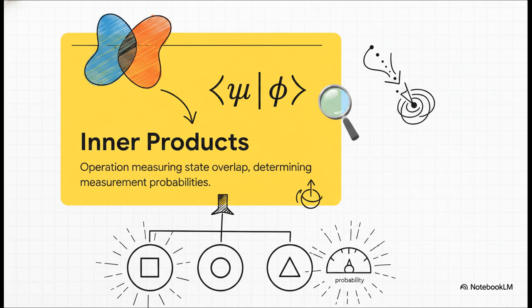The inner product directly dictates the exact probability of getting a specific classical outcome when we finally force the quantum system into a measurement. You can think of it as the mathematical bridge connecting our infinite quantum superpositions to the definite classical answers we actually need to read out at the end of the day.